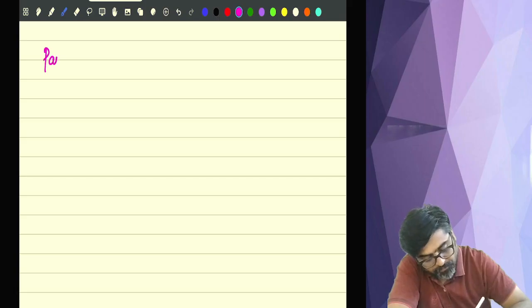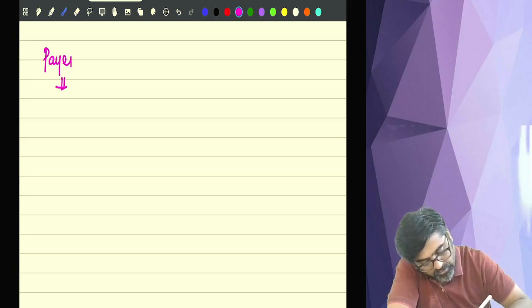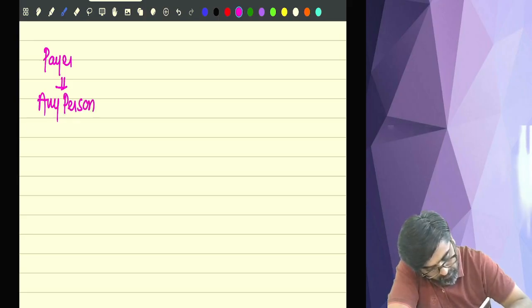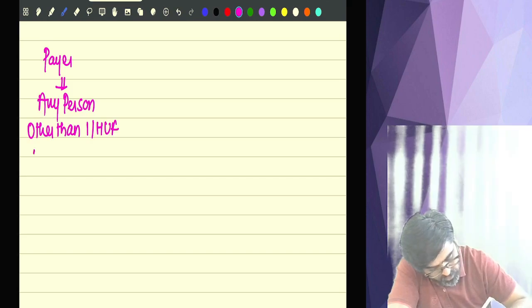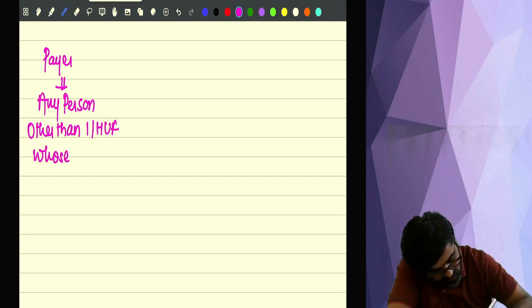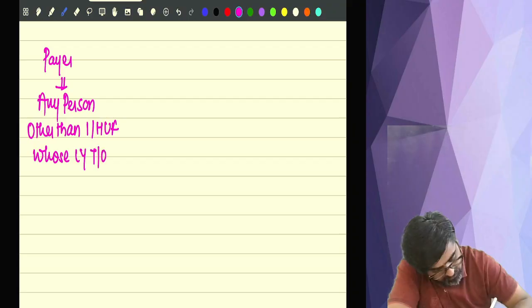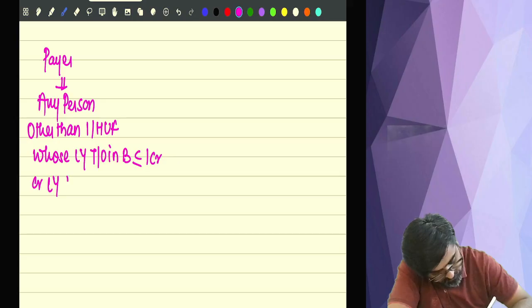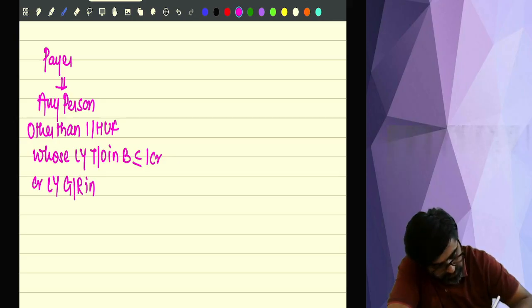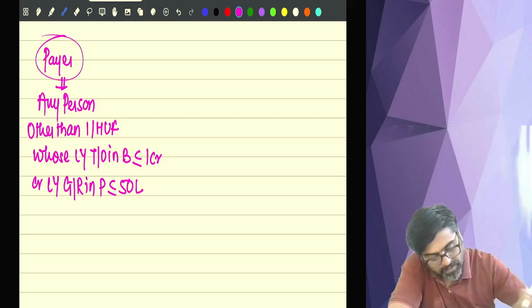So payer is any person other than individual or HUF whose last year turnover in business was not more than 1 crore or last year gross receipt in profession was not more than 50 lakhs. So this is a payer.